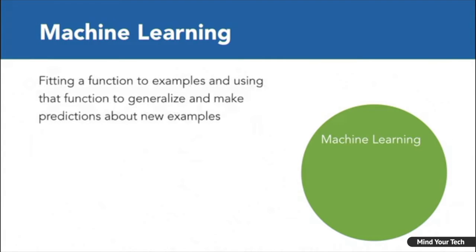Machine learning is the process of fitting functions to examples and then using that function to generalize and make predictions about new examples. And then we also discussed a simpler related definition that is just pattern matching. So a model will basically learn a pattern from past examples, and then it will fit a function to it, and then it'll use that function to pick up on similar patterns in future data to make a prediction about it. So let this circle on the right-hand side represent all things machine learning.